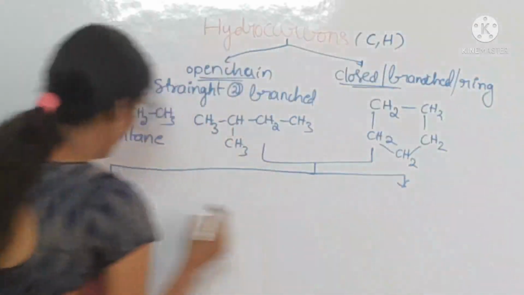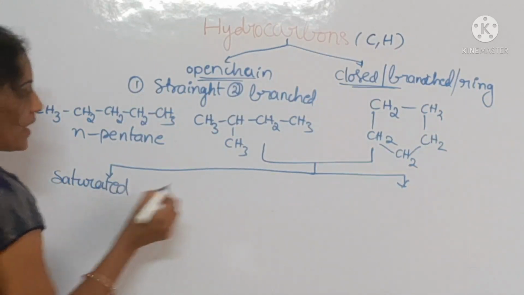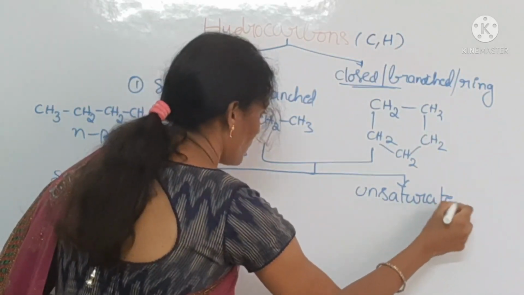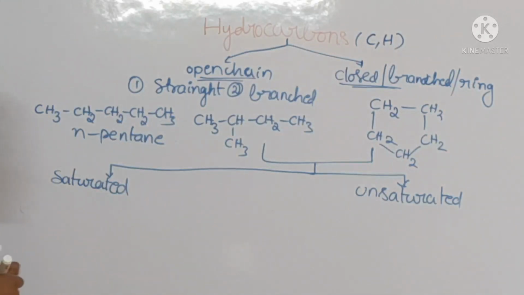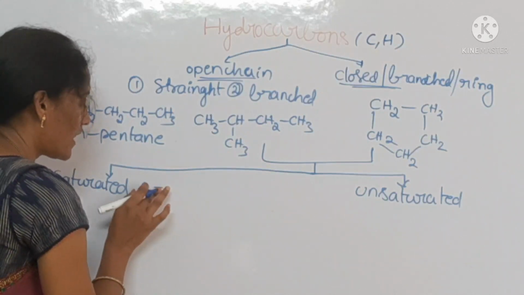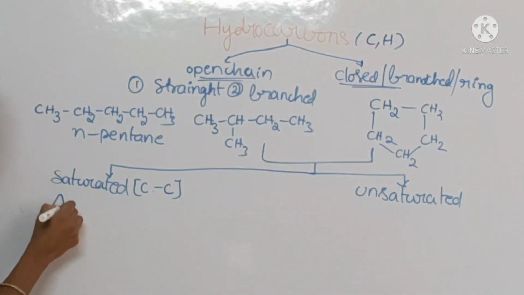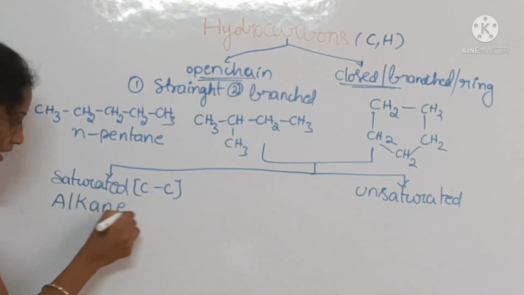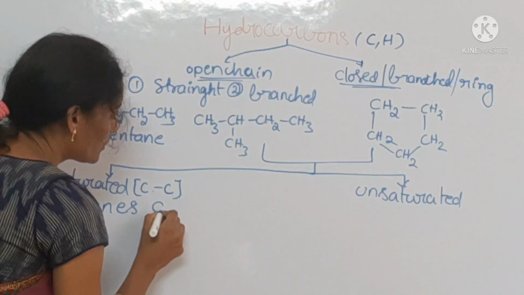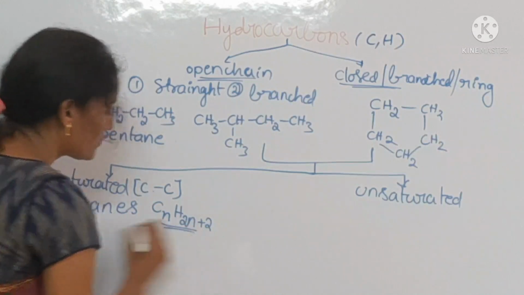The first one is saturated and the second one is unsaturated. What do you mean by saturated hydrocarbons? Saturated hydrocarbons are hydrocarbons having only carbon-carbon single bonds. For this you can take all alkanes, which come under saturated hydrocarbons. Alkanes have the general molecular formula CnH2n+2, students. This is the general molecular formula of alkanes.